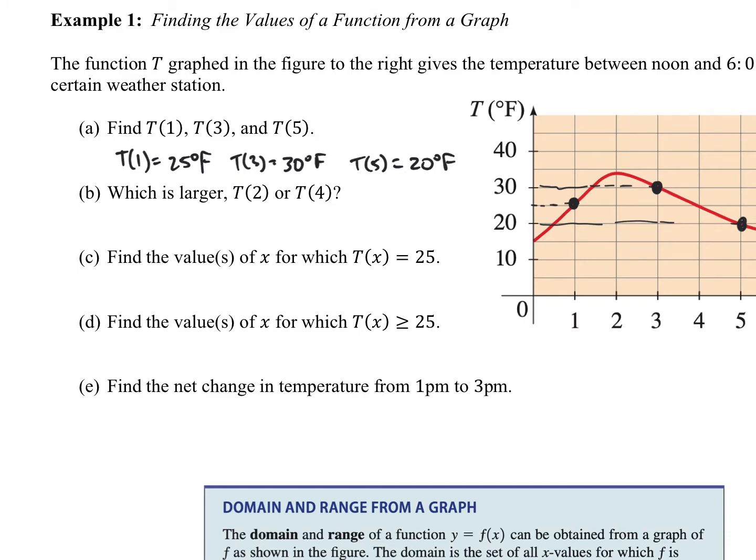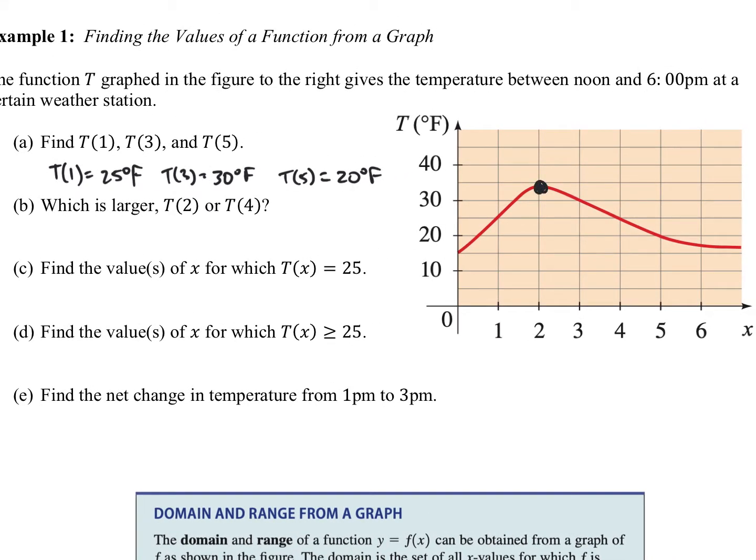Okay, when we're taking a look at which is larger, the graph helps us here because we can just look at which one is higher on the vertical axis. Between 2 and 4, we have x is 2 here, and x is 4 there. So clearly T of 2 is larger because it is higher on the vertical axis than T of 4. Okay, so there's A and B.